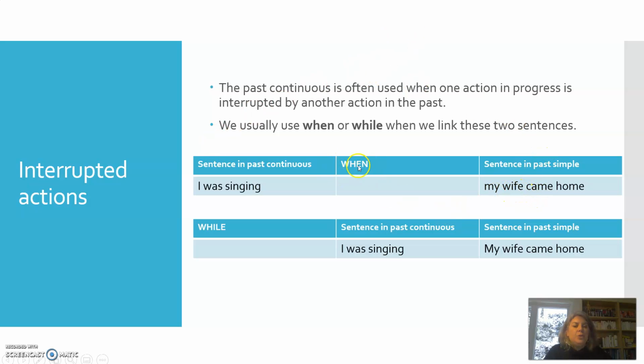Okay, that's the way we can use when. Or we can start with while, okay? While I was singing, my wife came home. Okay, that's another way of doing it. While I was singing, my wife came home, or I was singing when my wife came home.